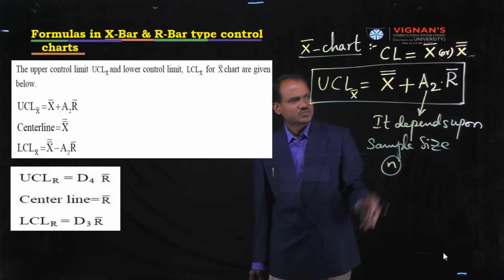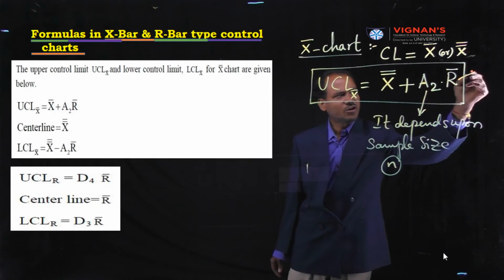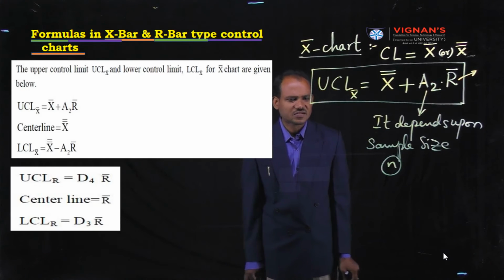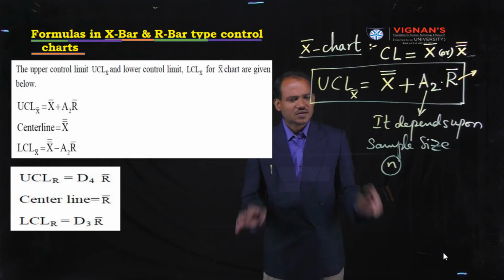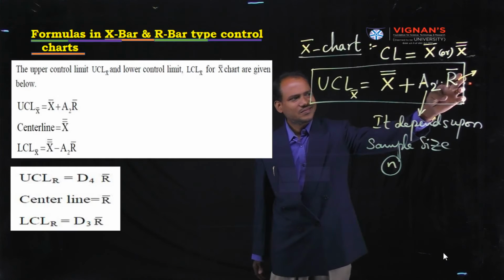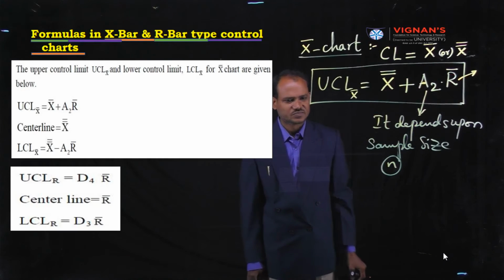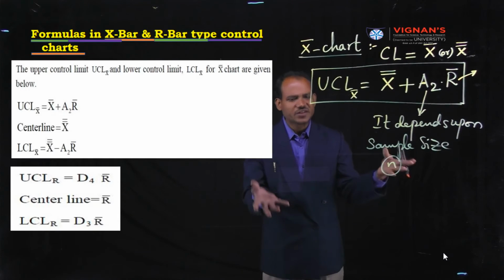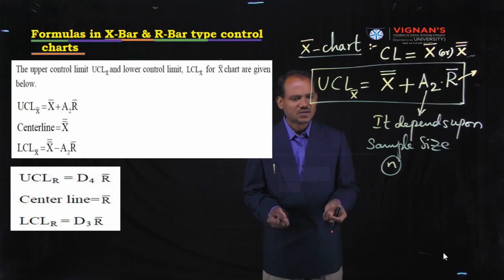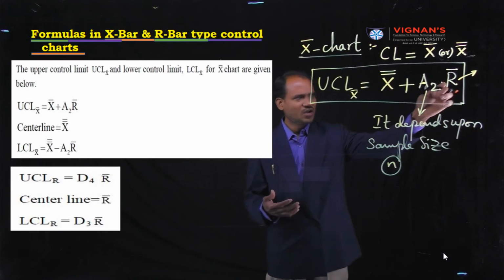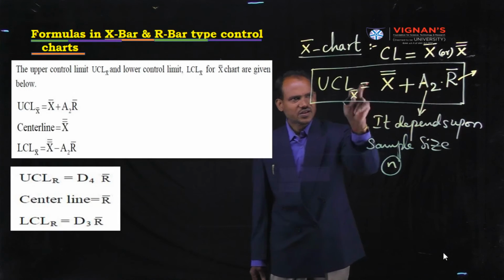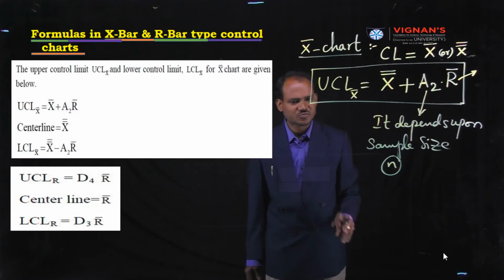Next, what do you mean by R bar? R bar means mean of sample ranges, or mean range. As a simple shortcut, we can also call R bar the mean range. R stands for range, X bar stands for mean.